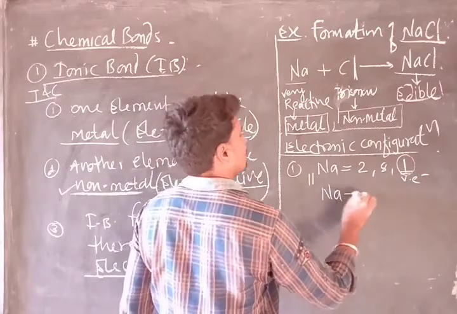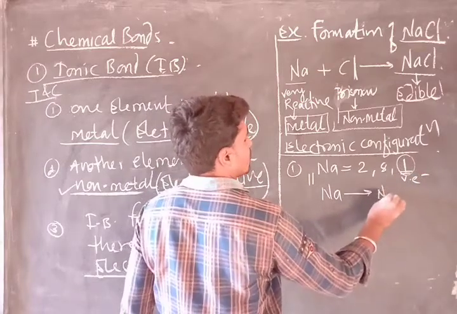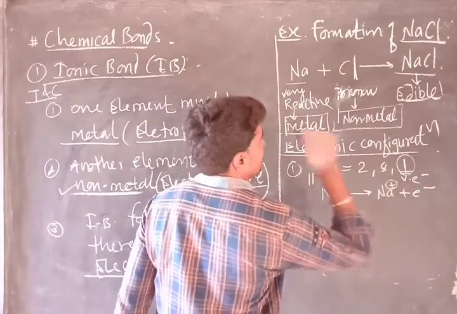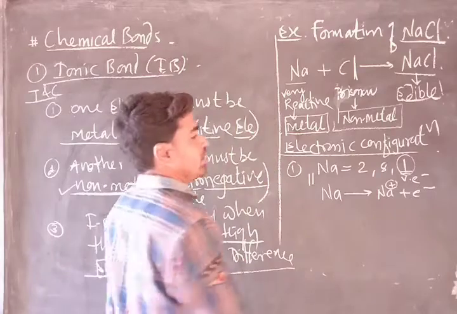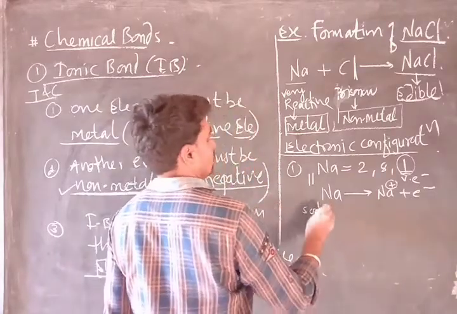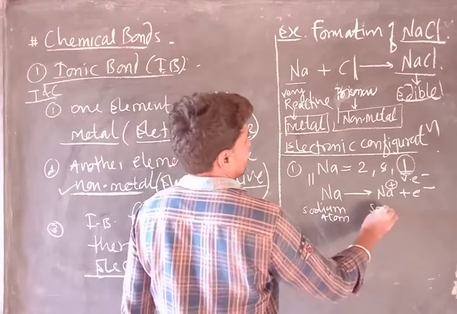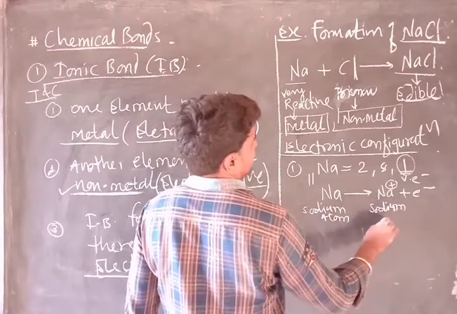This electron it will lose, and what will it form? Now sodium will lose 1 electron, so 1 positive charge will appear on the sodium. Here we have the sodium atom, and here we have the sodium cation.